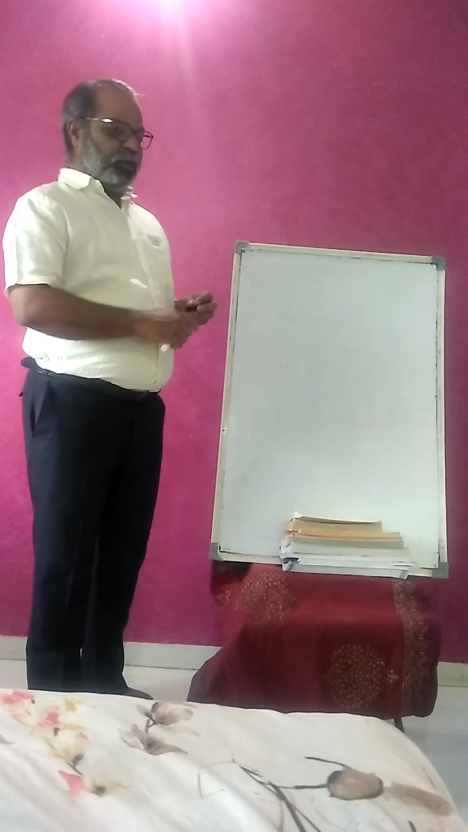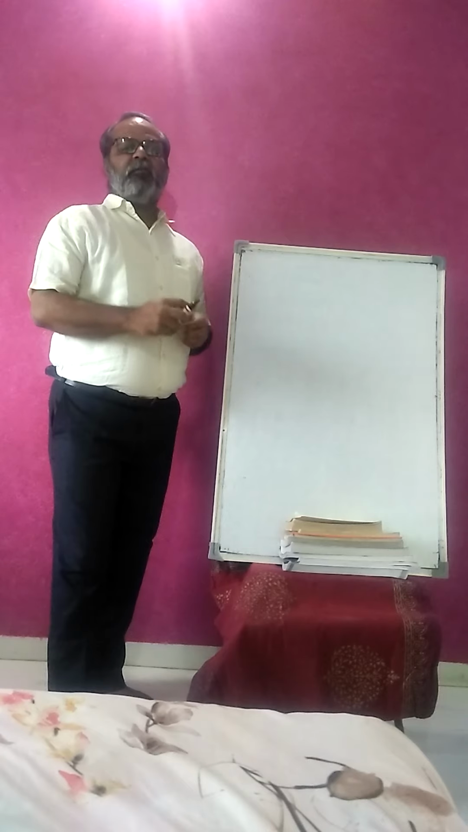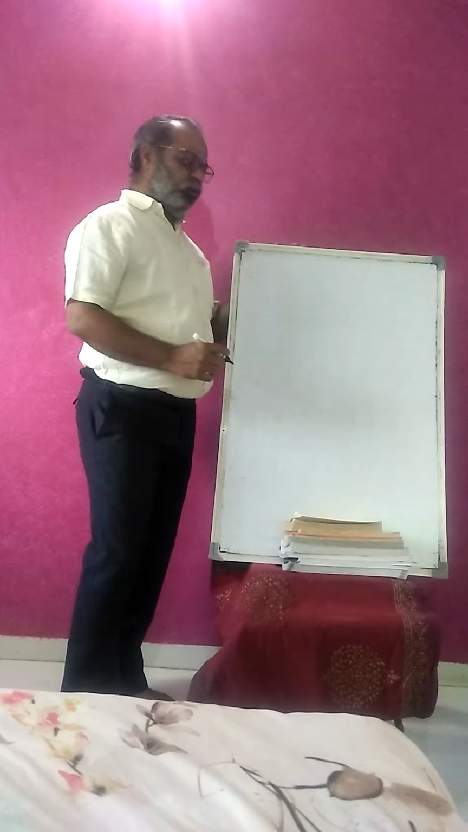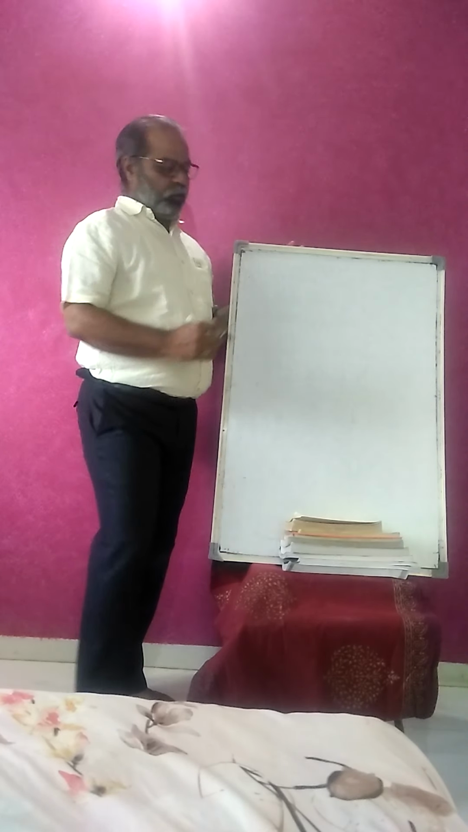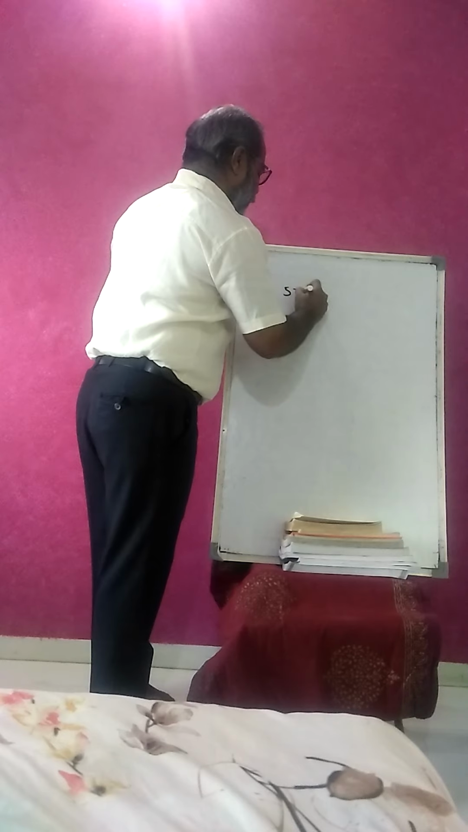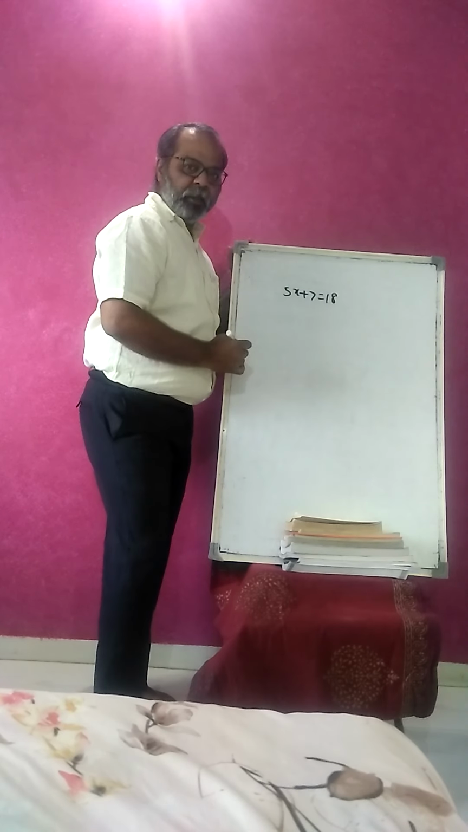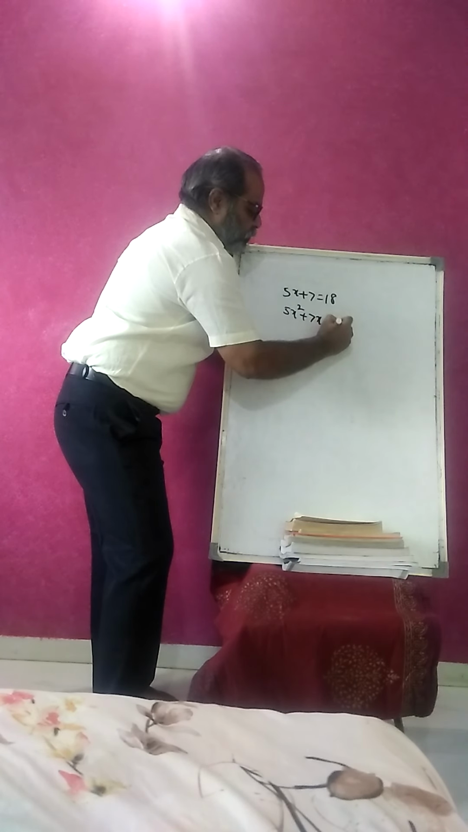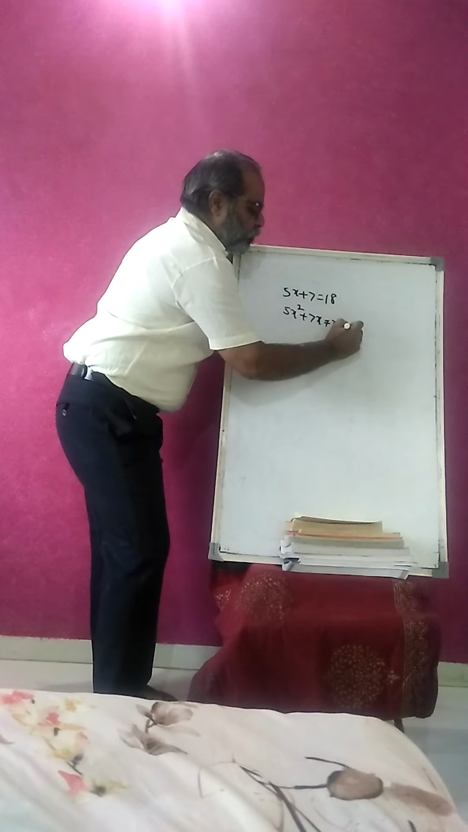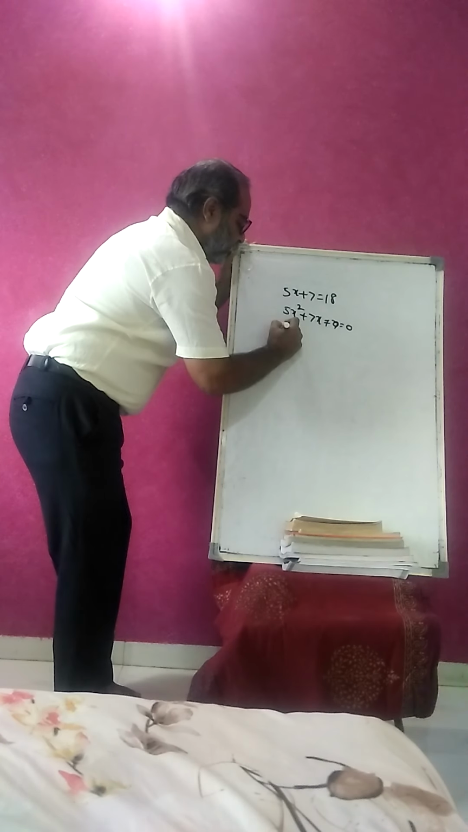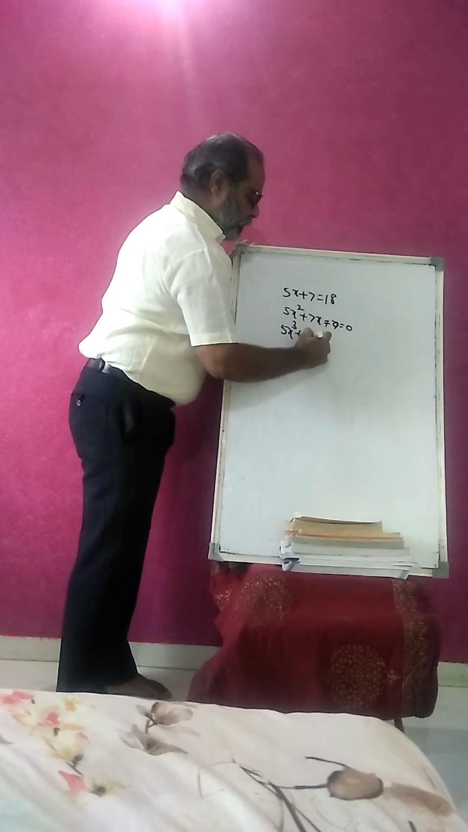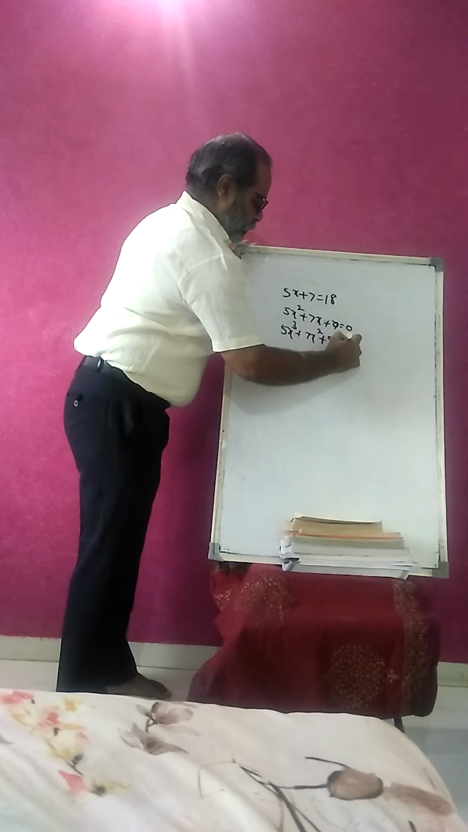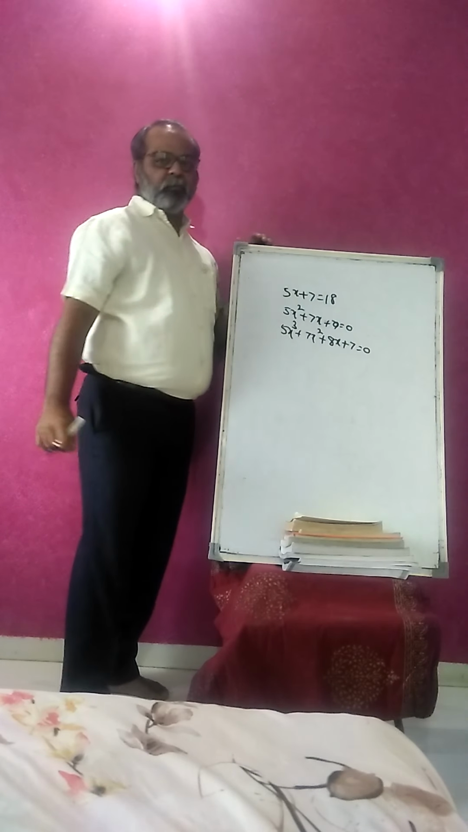I will write some equations. I just write some equations on the board. Just concentrate and think about it. You know, equation means equality. I write one equation here: 5x plus 7 is equal to 18. The second equation is 5x square plus 7x plus 7 is equal to 0. The third equation is 5x cube plus 7x square plus 8x plus 7 is equal to 0.